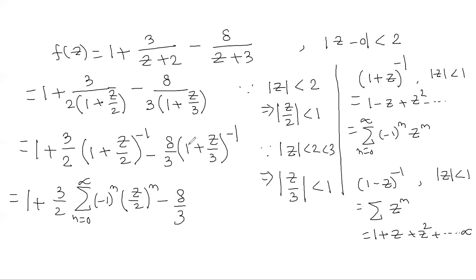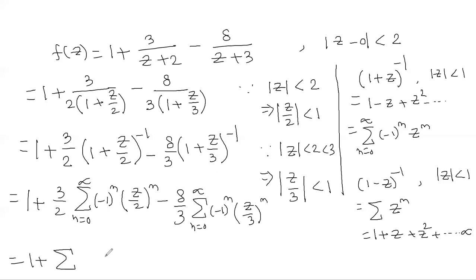Similarly you have 1 plus v power minus 1, say, and mod v is less than 1. So we can expand this in this form, which is minus 1 power n, n from 0 to infinity, z by 3 power n. So what does it mean?